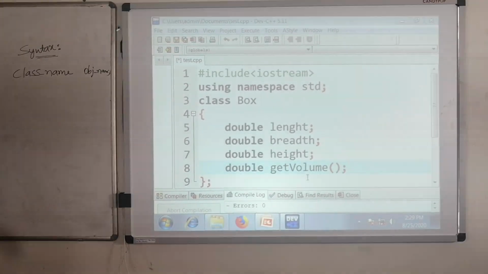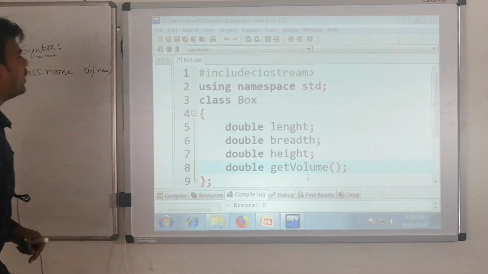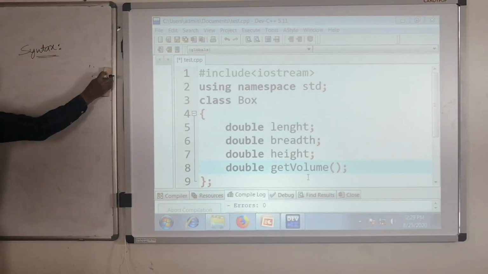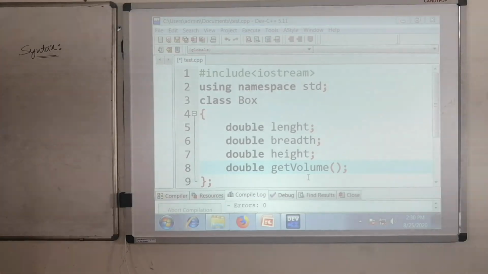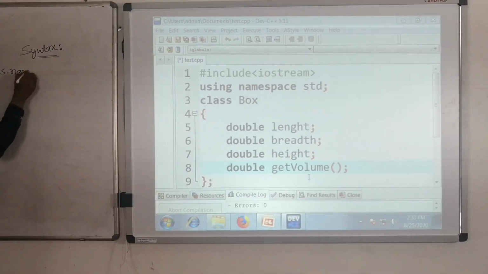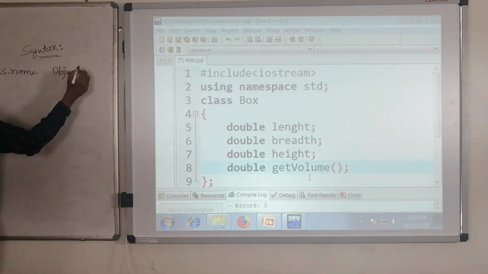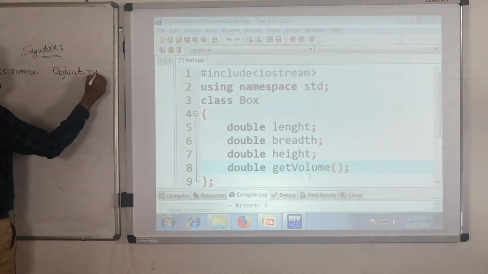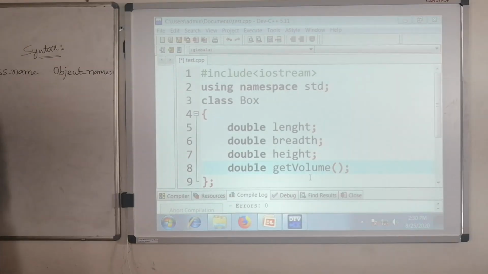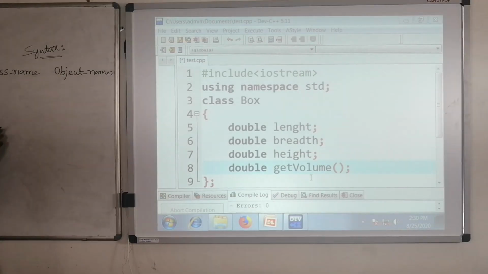So this will create an object in your programming. I will write once again. First we have to take the class name followed by the object name. This is the simple syntax for creation of your object. Okay.